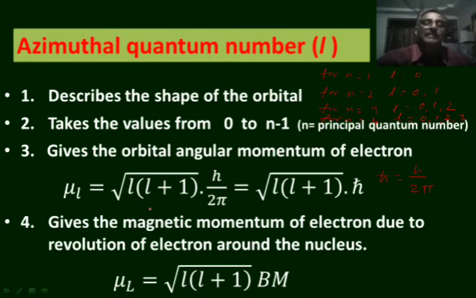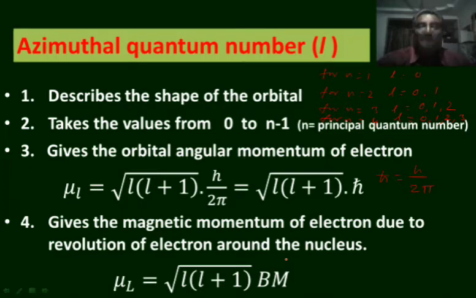That magnetic dipole moment is called magnetic momentum. That magnetic momentum can be calculated by using the formula mu L is equal to square root of L into L plus 1 Bohr magnetons. Bohr magneton is the unit in which the magnetic momentum is expressed.